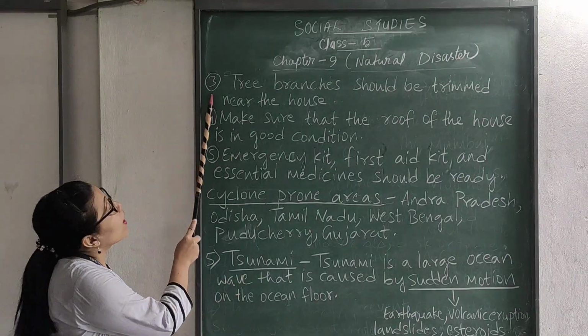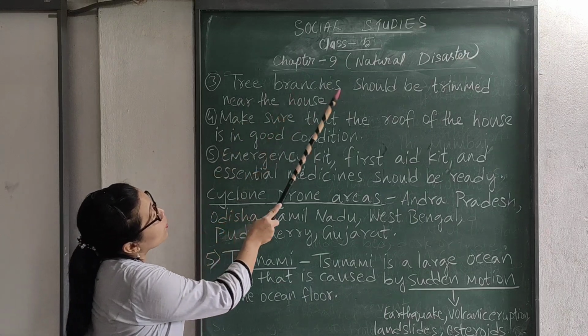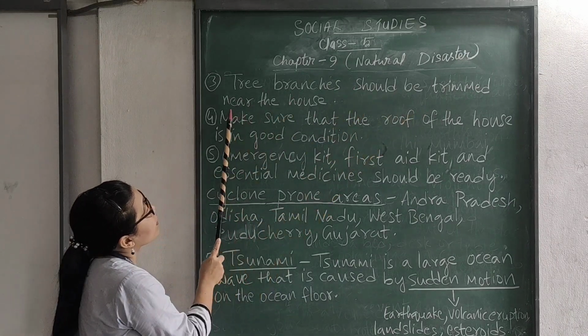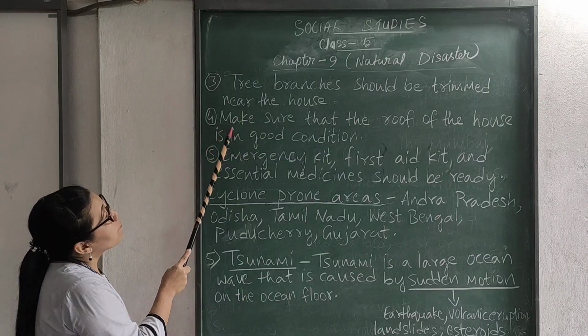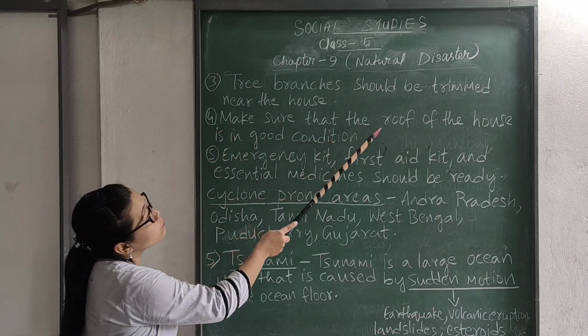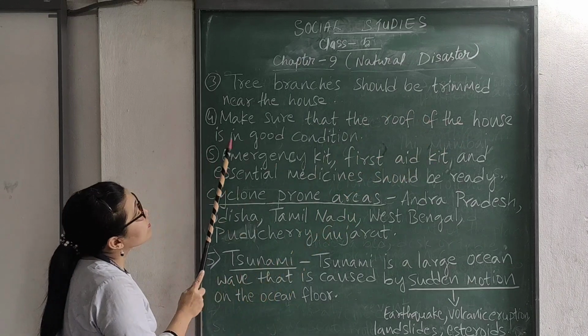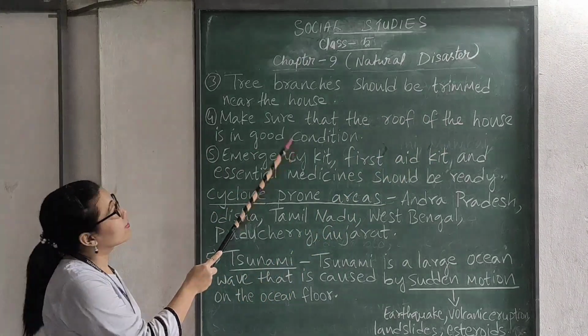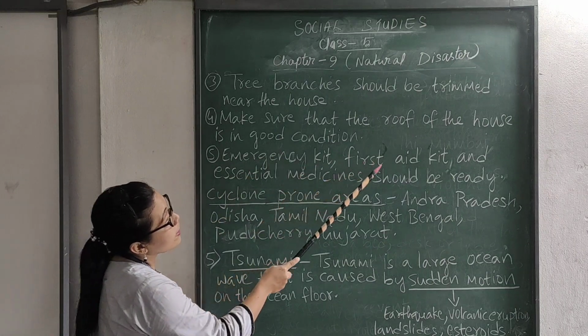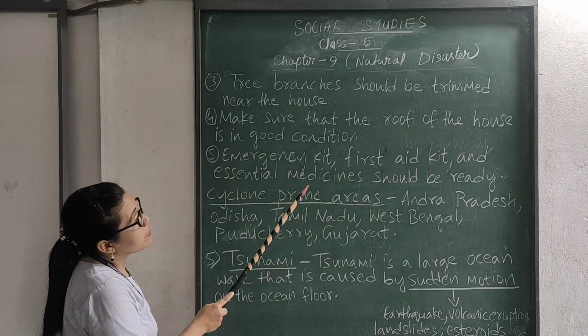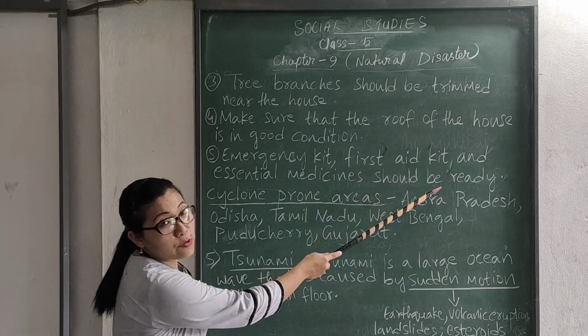Number 3. Tree branches should be trimmed near the house. Number 4. Make sure that the roof of the house is in good condition. Number 5. Emergency kit, first aid kit and essential medicines should be ready.